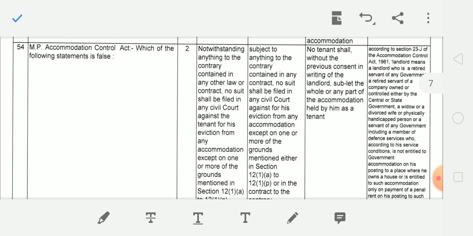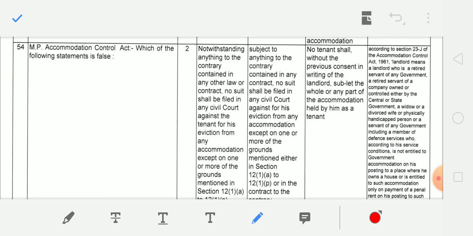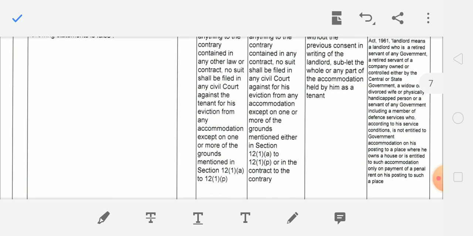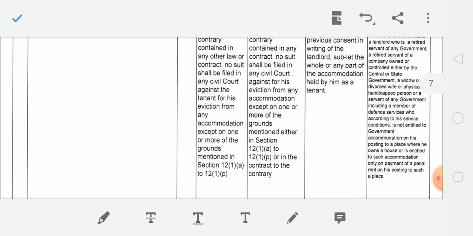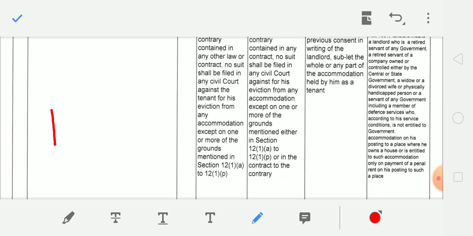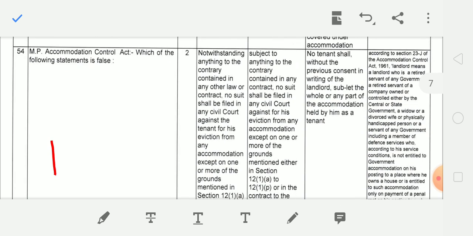Next question, which of the following statements is false? You have to read all these statements very carefully, and the correct answer here will be: subject to anything to the contrary contained in any contract, no suit shall be filed in any civil court against a person for his eviction from any accommodation except on one or more of the grounds mentioned either in Section 12(1)(a) or Section 12(1)(p), or in the contract to the contrary. So this is false.